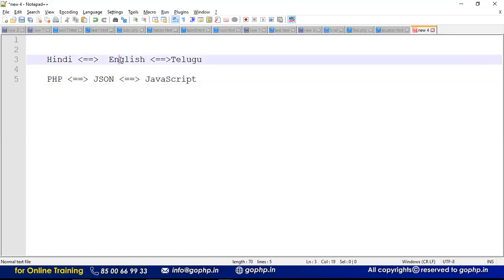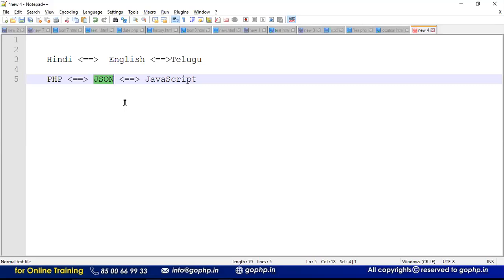So what are we seeing here? English is nothing but the mediator between the two languages, right? In the same manner, JSON is a platform between multiple programming languages, guys. Remember always, whatever programming language you have, Java, .NET, Python, Ruby, whatever it may be, if you want to send some data from one location to another, from one programming language to another, the data should be converted into JSON format.